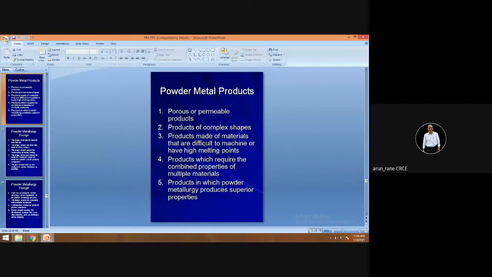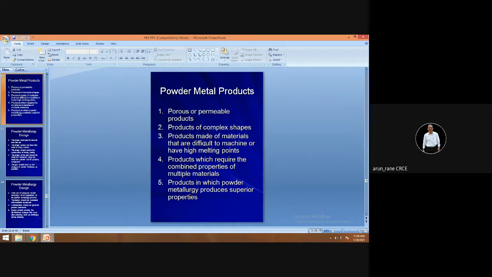Another advantage is that you can use it for complex shapes. It is basically used for metallic powders. Then you can get hybrid properties. As long as you can crush the metal into powder, there is no limitation.